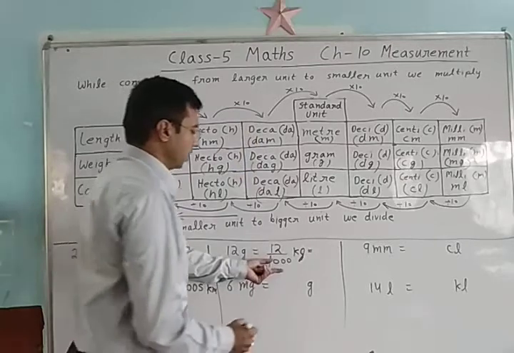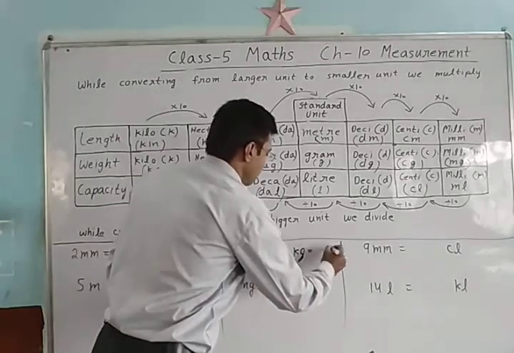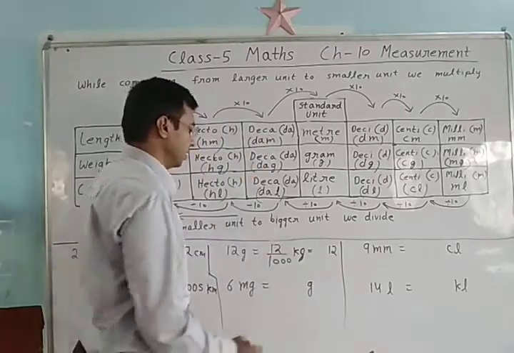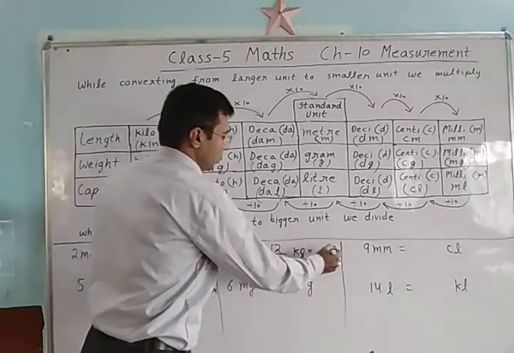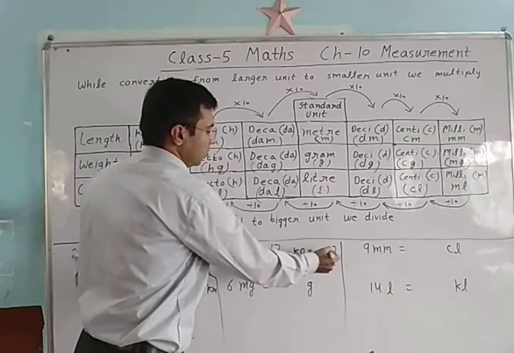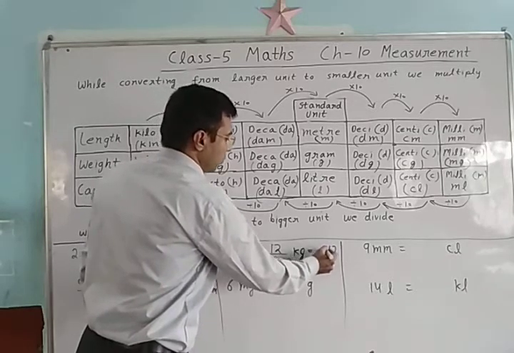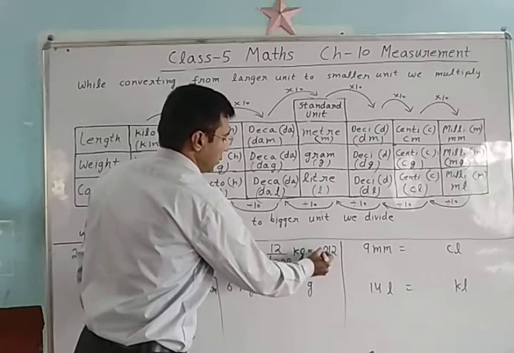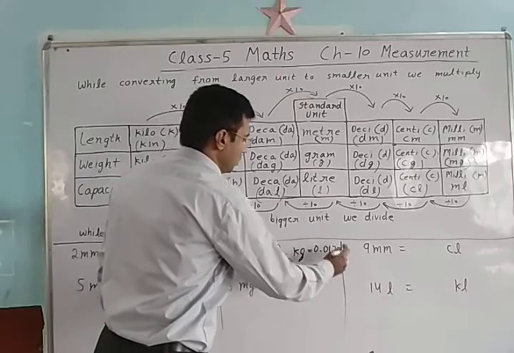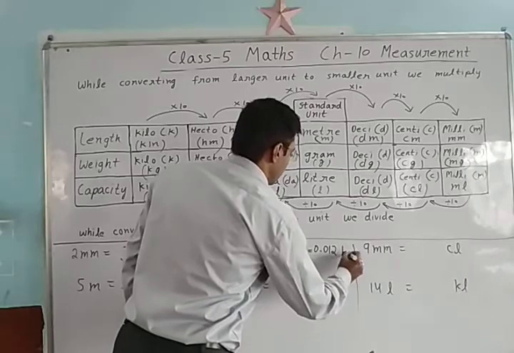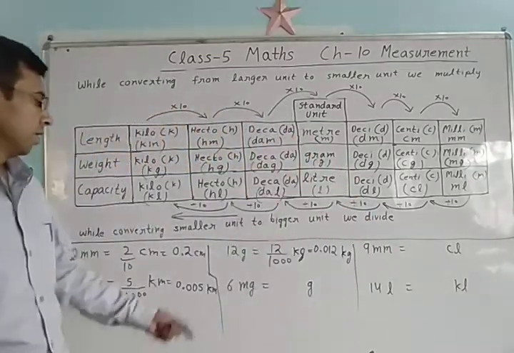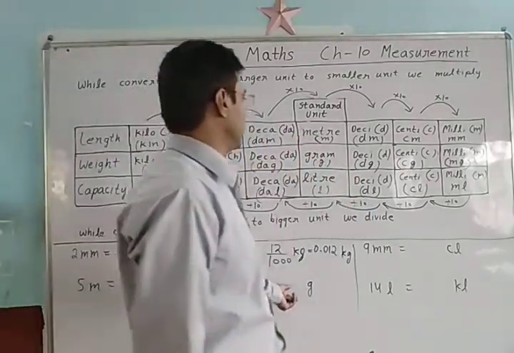Now we convert it into decimal. How? Write this numerator, and how many zeros in the denominator? 3 zeros. So student, leave 3 digits. Here only 2 digits are there, so we add 0 and then we put the decimal. So 0.012 kilogram.